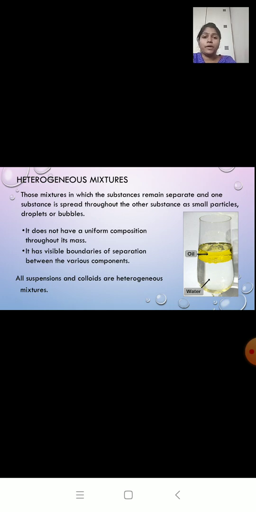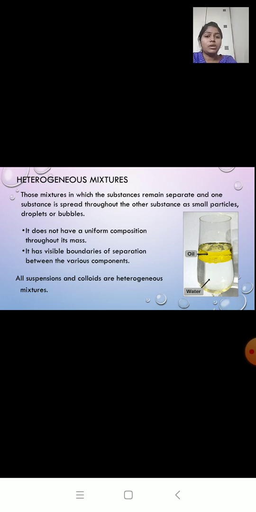Okay, so hope you have understood what are mixtures. What are mixtures? When two or more pure substances mix together but not chemically, they are called mixtures. We have homogeneous and heterogeneous. Homo means same.